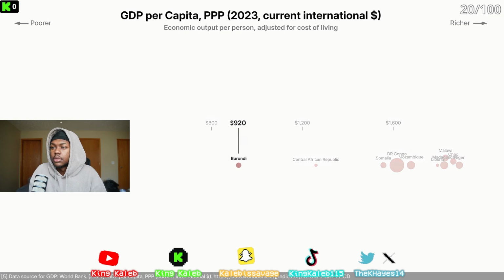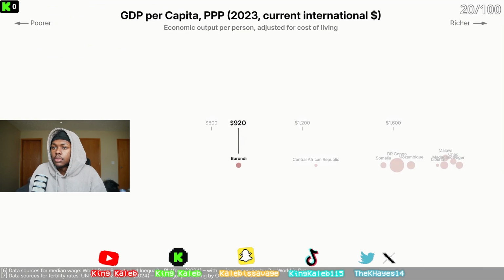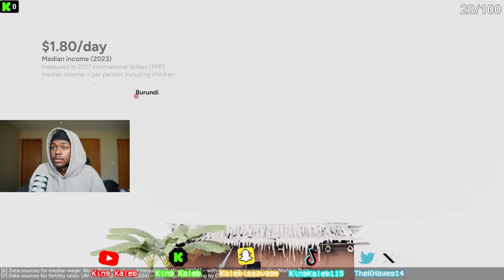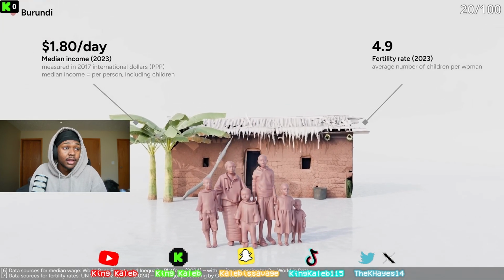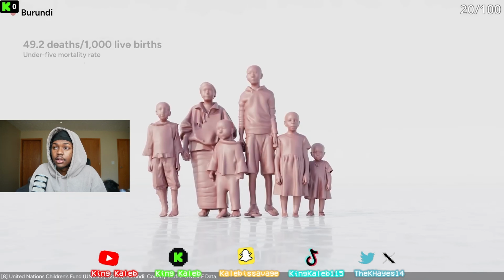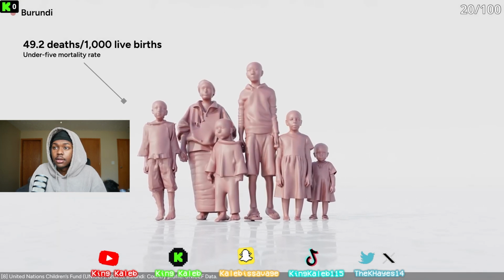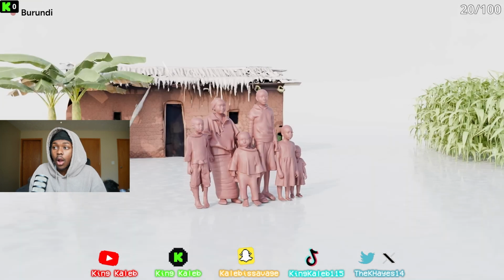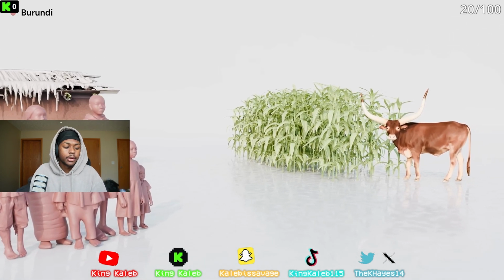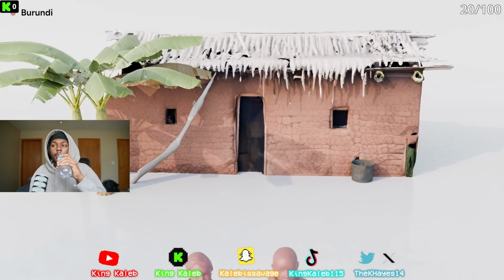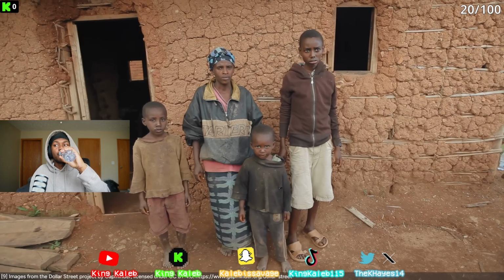Let's see how people live there. The median wage in Burundi is $1.80 per day. Each woman has an average of around 5 children. Child mortality is high, and 5% of children don't make it to 5 years old. Families are large, and most of them depend on agriculture to make a living. Most people live in rural areas, often in houses made with mud bricks.